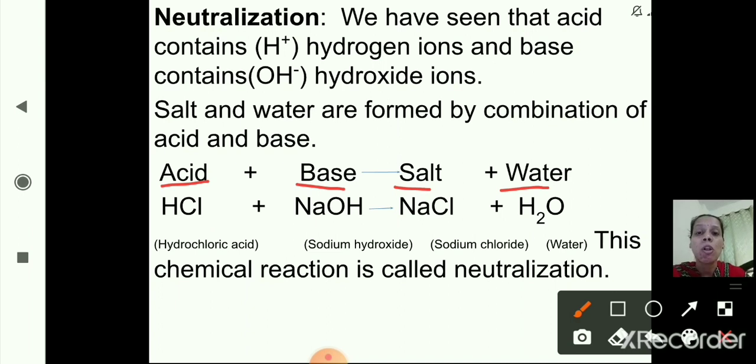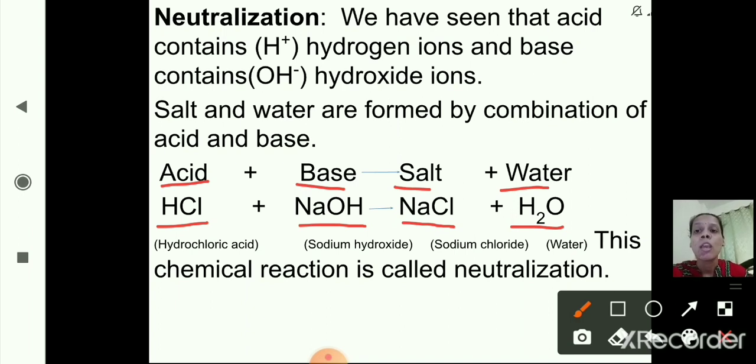Now we will take one example. The acid is HCl, hydrochloric acid, and the base is NaOH, sodium hydroxide. When hydrochloric acid reacts with sodium hydroxide, it gives NaCl, that is sodium chloride, and H2O, that is water. So this chemical reaction is called neutralization.